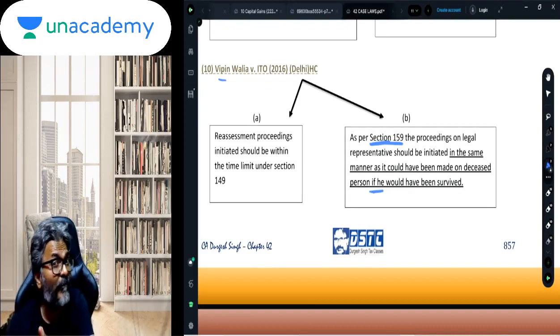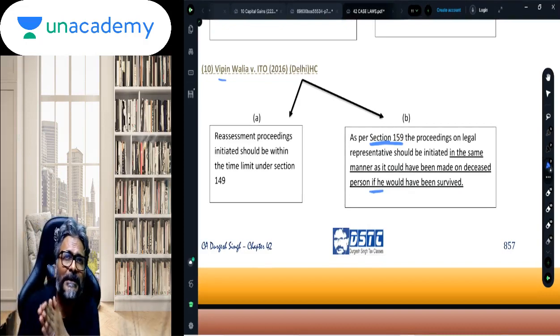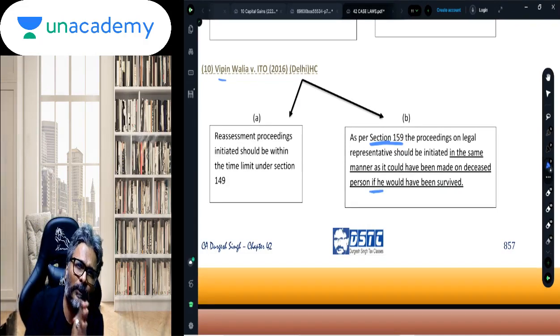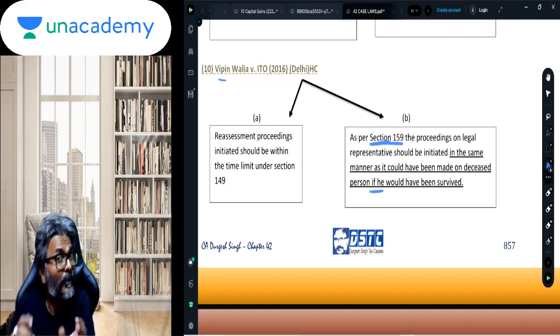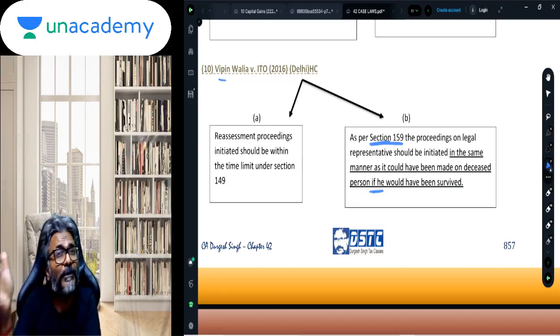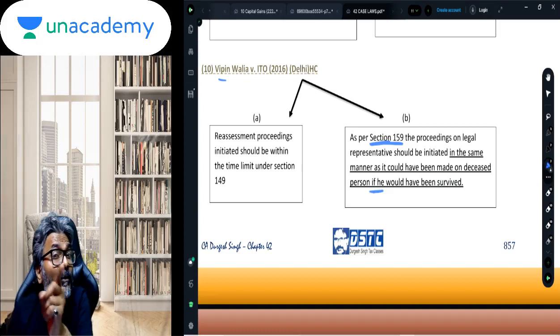So in this case, Vipin Walia, students, what has happened was, first the AO has given the notice to the deceased person within 3 years period. Then he realized, no, this person has died, so let me give the notice to the legal representative, and he gave the notice to the legal representative after 3 years period.